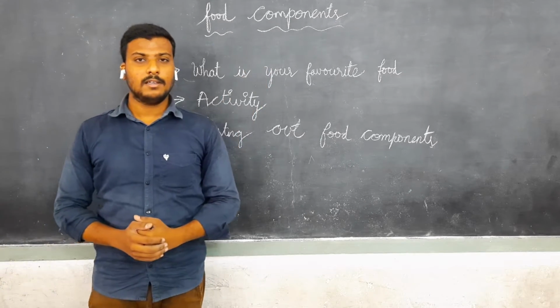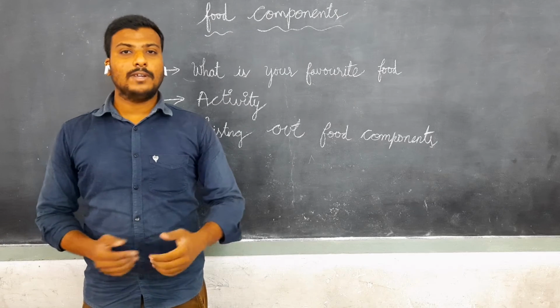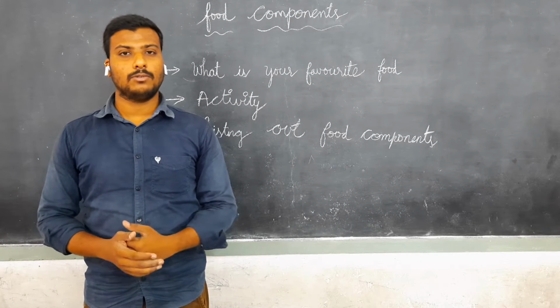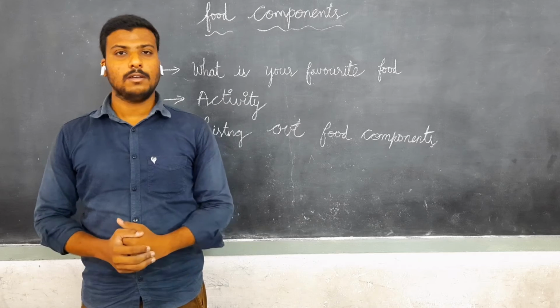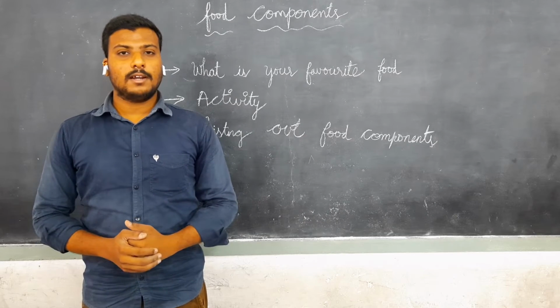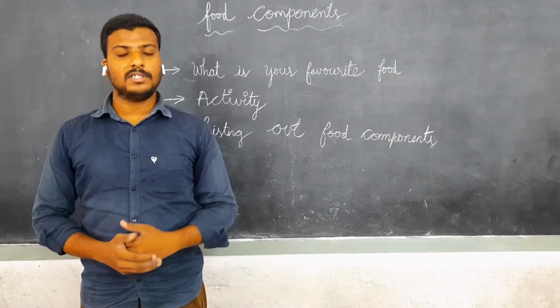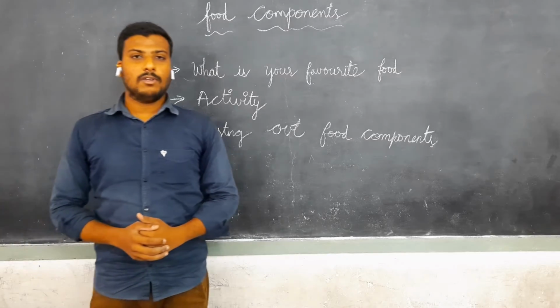In this class, we are going to discuss a new lesson, that is food components. In class 6, we learned that we eat different kinds of food items like pulihara, dosa, sambar, chutney, and so on. We also learned how to cook some food items tastily. Everyone has their own favorite food item.